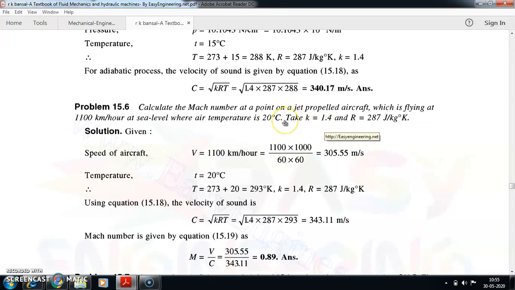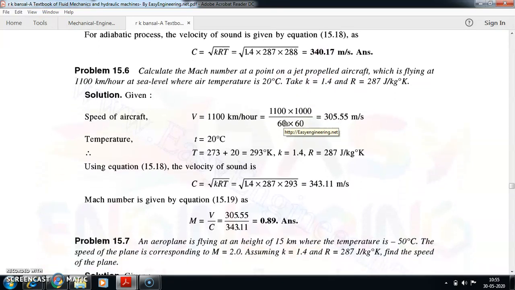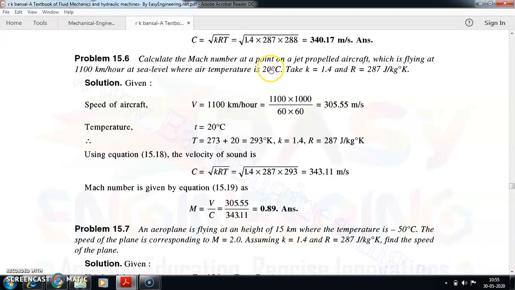Let us get into the next problem, that is 15.6. Calculate the Mach number at a point on a jet propelled aircraft which is flying at a speed of 1100 km per hour at the sea level, where air temperature is 20 degrees centigrade. Take the K value as 1.4 and R value as 287 joules per kg Kelvin. So the velocity of the aircraft is given to you. You need to calculate the Mach number.